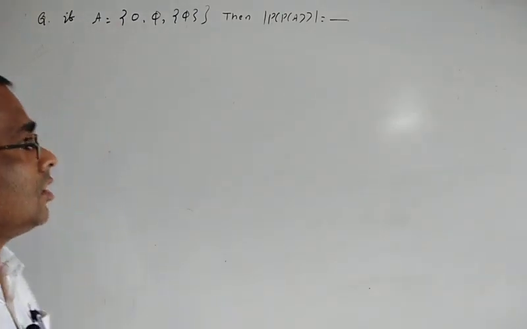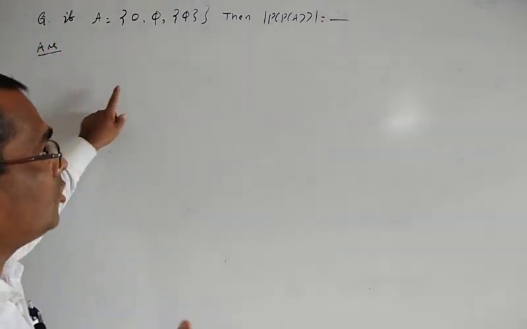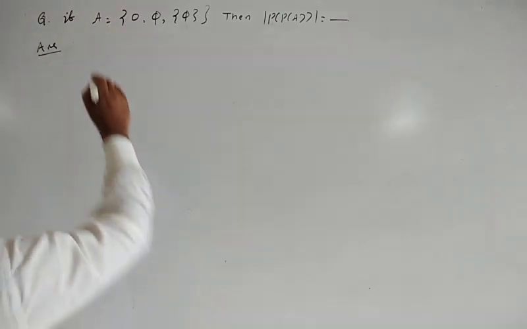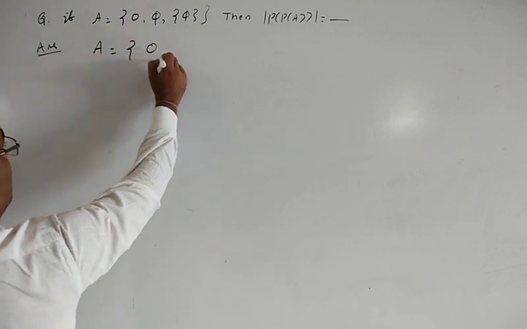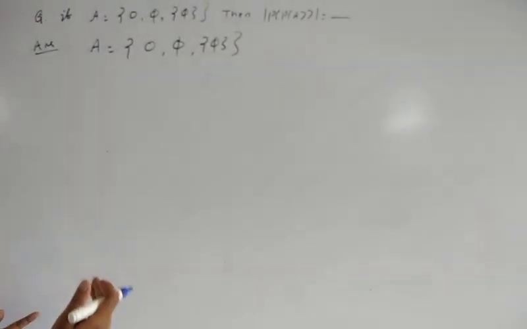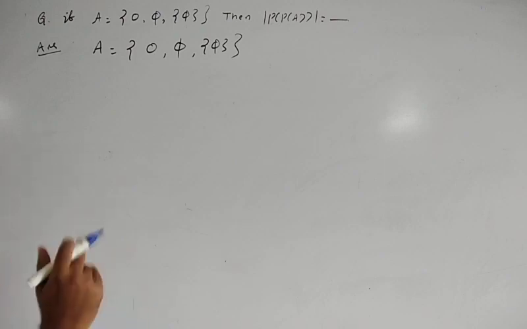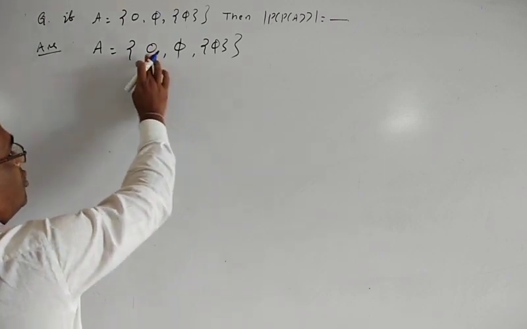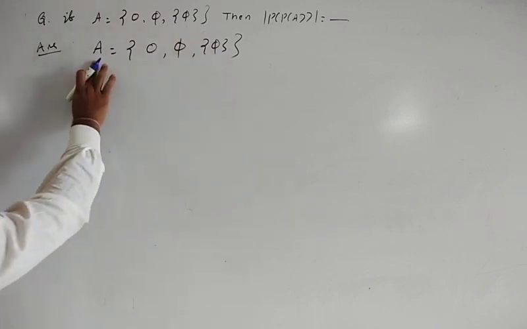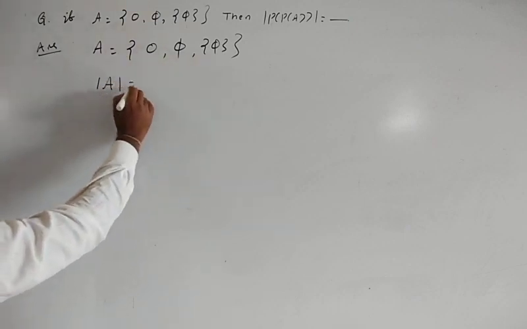First you count the number of elements in the set A. Whatever is present in the curly brackets is an element. So here 0 is an element, phi is an element, and {phi} is an element of the set A. So there are three elements, that means mod A is equal to 3.